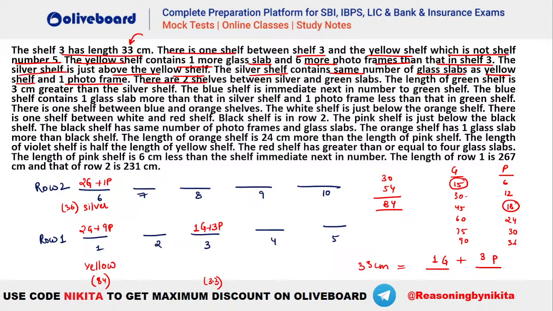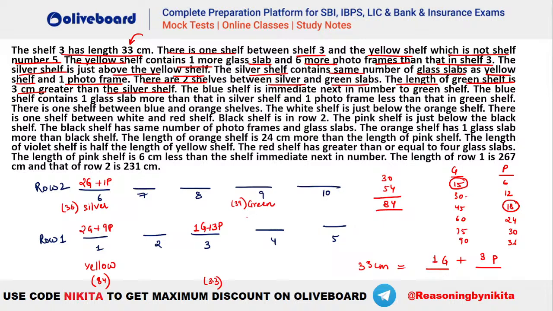Now there are two shelves between silver and green slabs. So silver is this one. So you can see green will be this one. No issues. The length of green shelf is 3 centimeter more than the silver shelf. So silver is 36. So green has to be how much? You can see 3 more. That means it has to be 39 in here, right? Green will be how much?